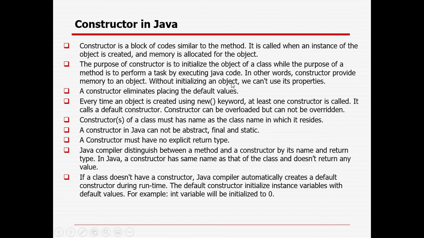Without initializing an object, we can't use its properties. A constructor eliminates placing the default values. Okay, unless you are using any constructor, you will not be able to store them, right? You are not able to convert them into an object, and definitely it will not get the default. So every time an object is created by the new keyword, at least one constructor is called. As and when you are using the new keyword, every time one constructor will be called. It calls the default constructor. Constructors can be overloaded but cannot be overridden.